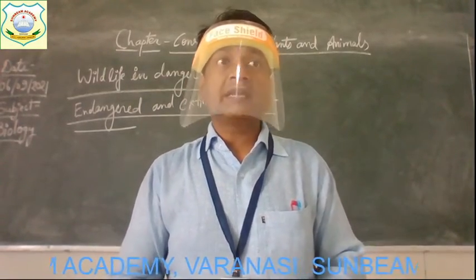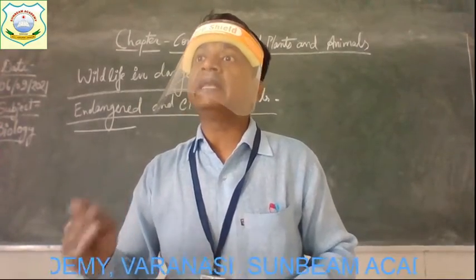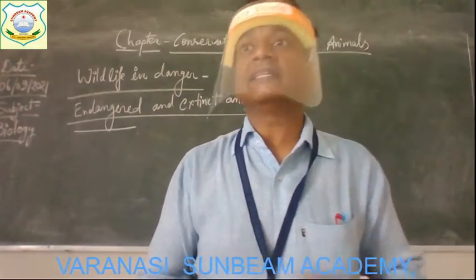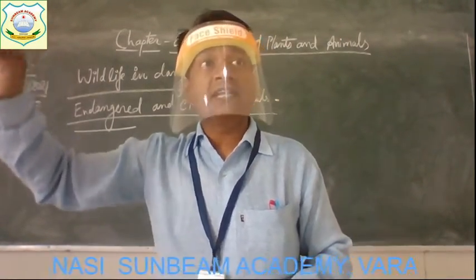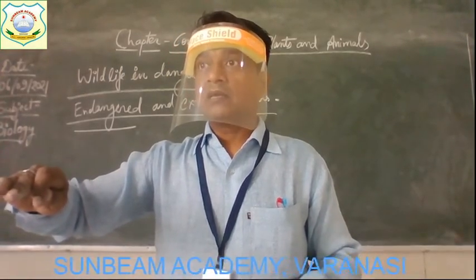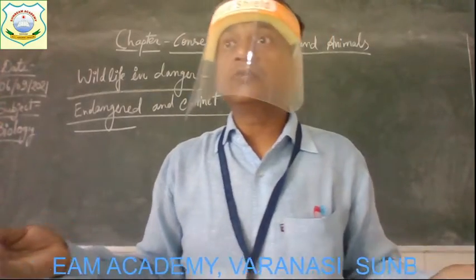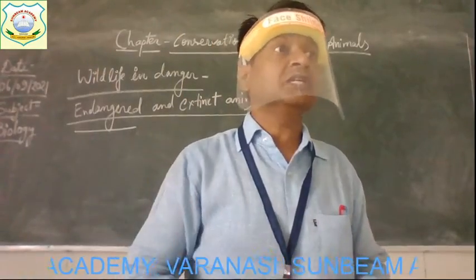So we will keep such animals in the category of endangered animals because their population is left very less. Why is it less? Because of the continuous death of these animals. And the reason is they are not able to adapt, to adjust themselves to changing climatic conditions.